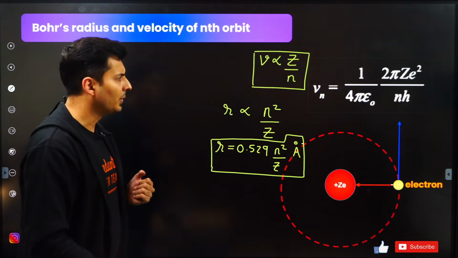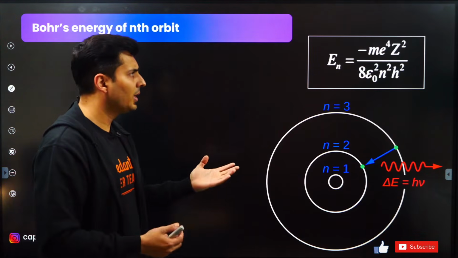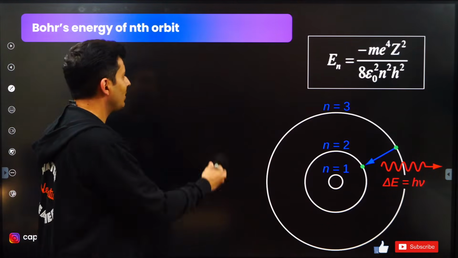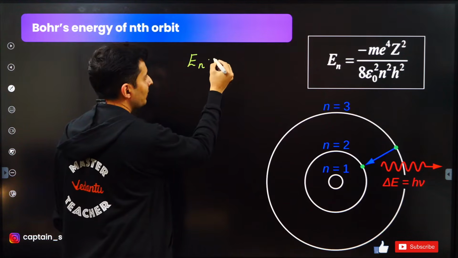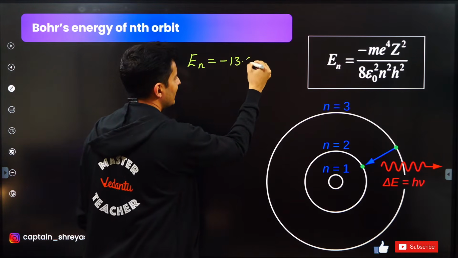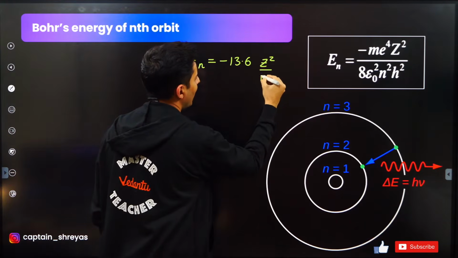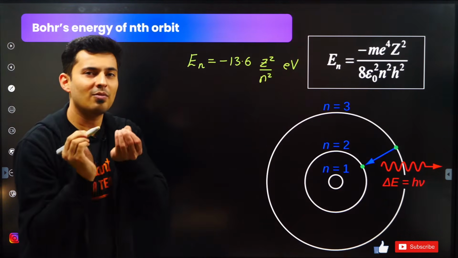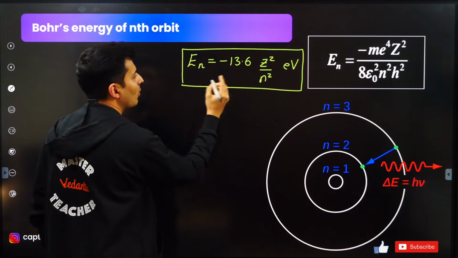That's the atomic number. He also found the energy of the electron in any shell or any orbit, and this was the formula, but again you are not going to remember that. The only thing you're going to remember is that the energy in the nth shell or nth orbit will be minus 13.6, that's the constant of proportionality, into Z square by n square, but this happens to be in electron volt because these energies are very, very small. So this is the thing that you will remember, not the one over there.